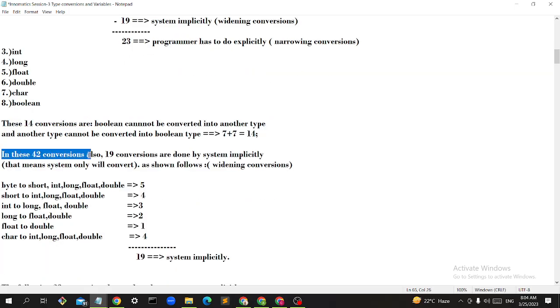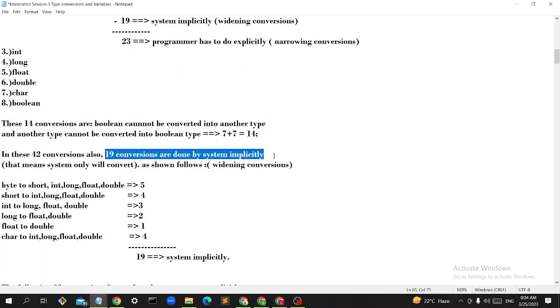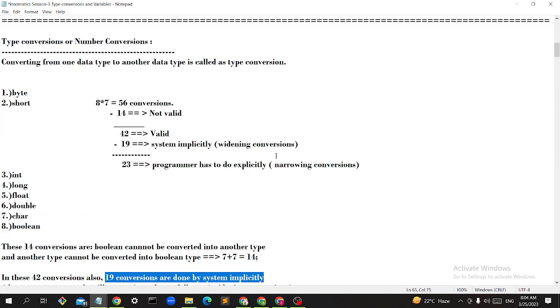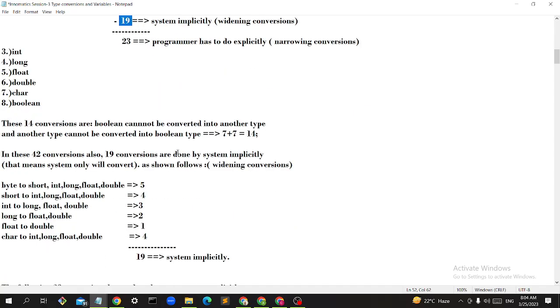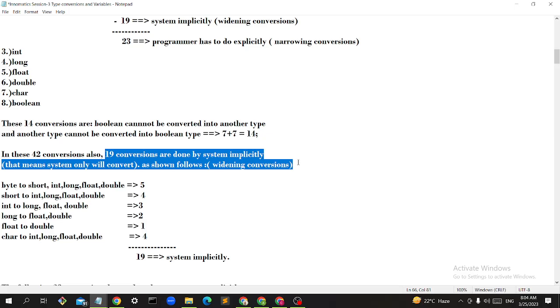In these 42 conversions, 19 conversions are done by the system implicitly. Means the system will do it automatically. We need not worry. Those conversions are called widening conversions. So these 19 conversions are called widening conversions.